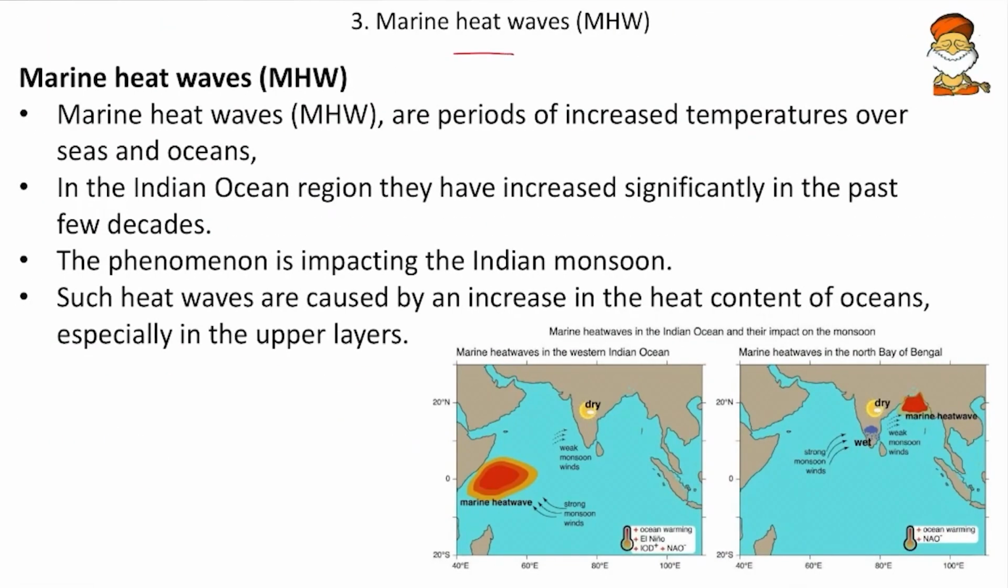Then come to next, the marine heat waves. So marine heat waves are the periods of increased temperatures over the seas and oceans. And in the Indian Ocean region, they have increased significantly in the past few decades. And the phenomenon is impacting Indian monsoons.